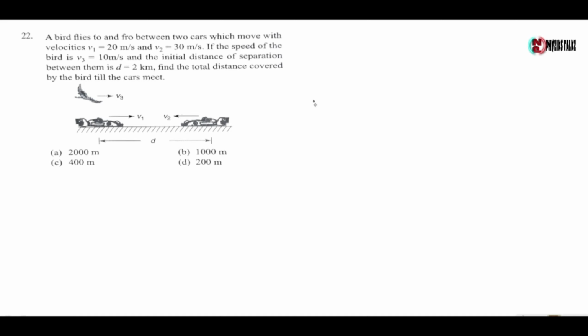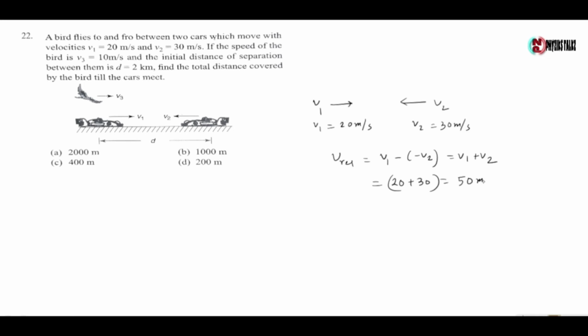Now the velocity of the first car is 20 meter per second and the velocity of the second car is 30 meter per second. The relative velocity of the cars is v1 plus v2, because they are opposite in direction. So the relative velocity is 20 plus 30, which is equal to 50 meter per second.